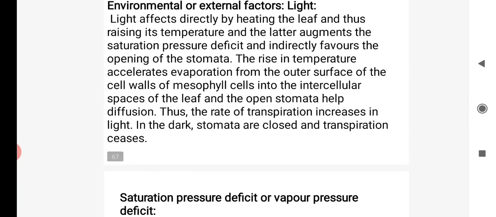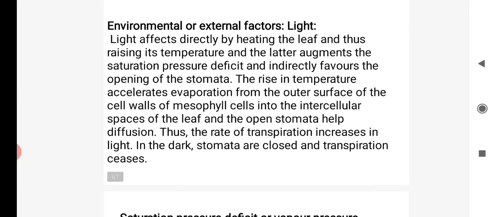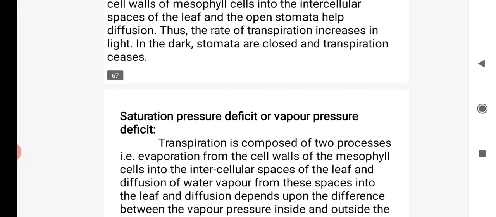Environmental factors such as light: I have explained how light affects transpiration. Light affects transpiration directly or indirectly by opening and closing stomata, and by increasing the temperature of the atmosphere, due to which water loss becomes high.